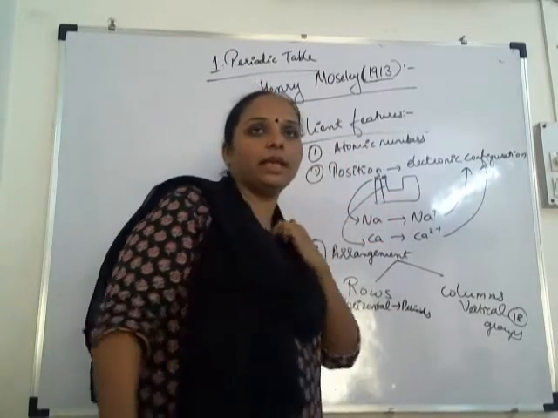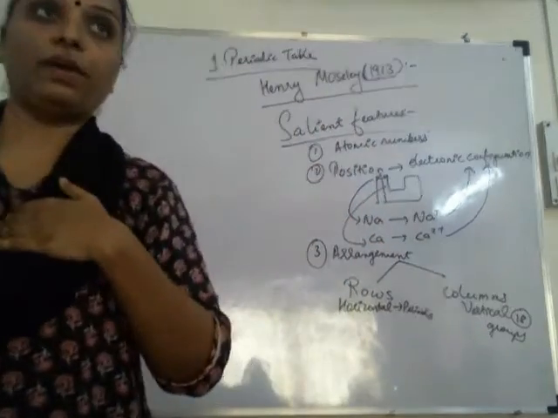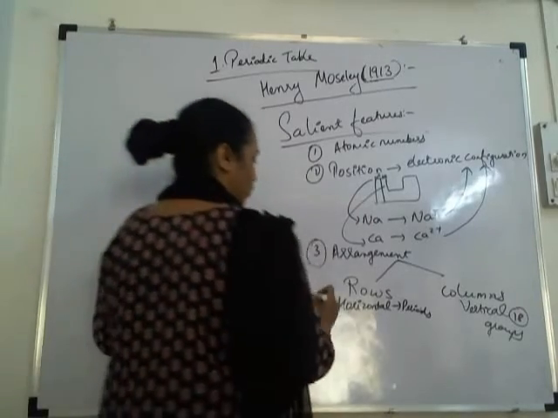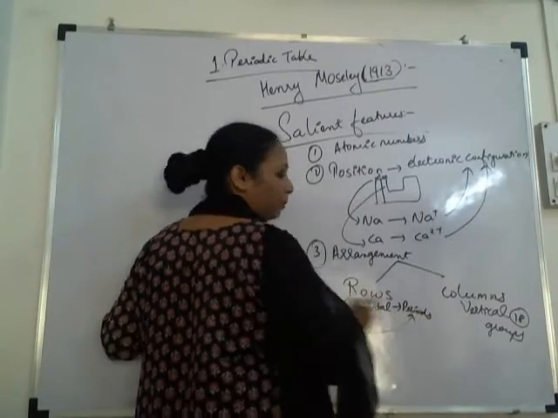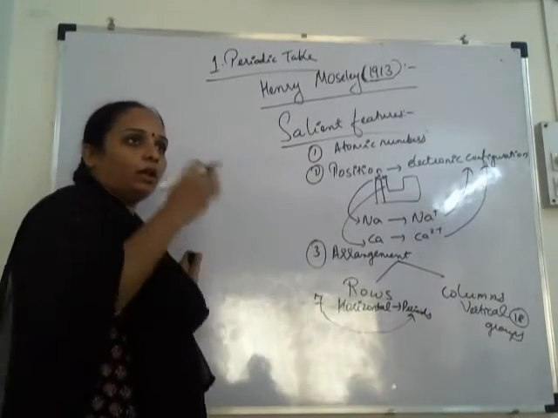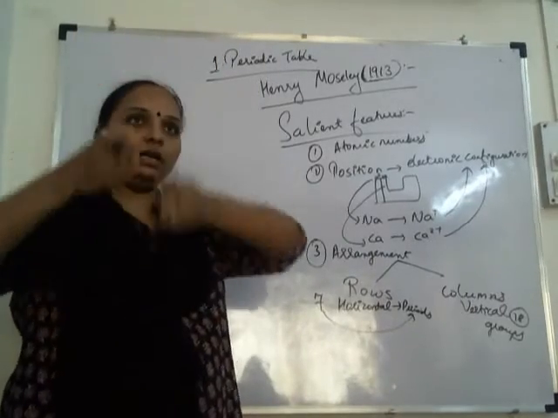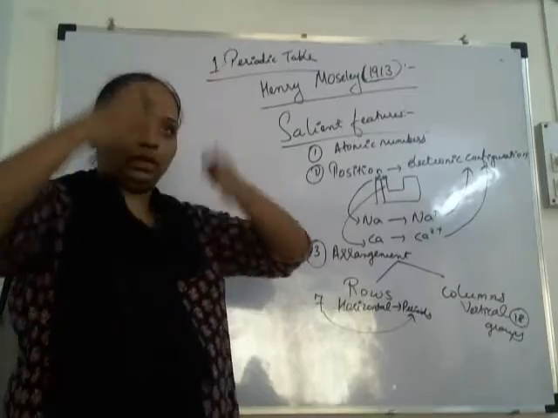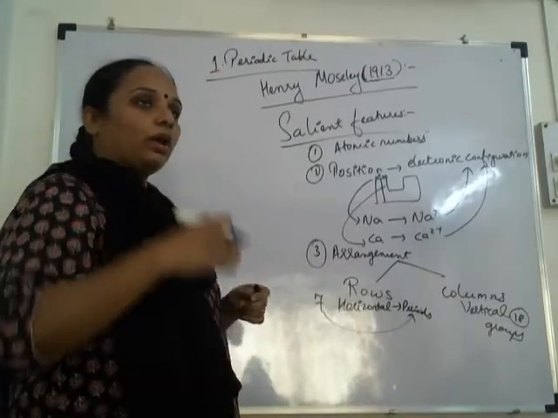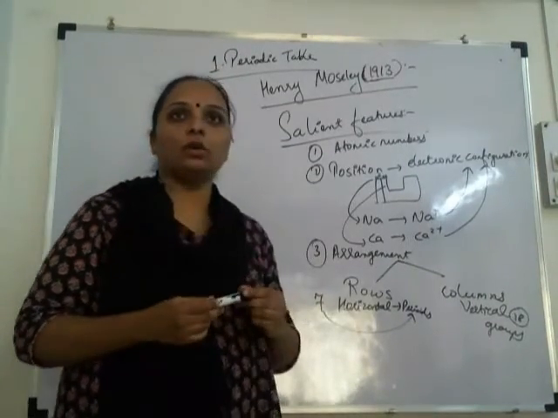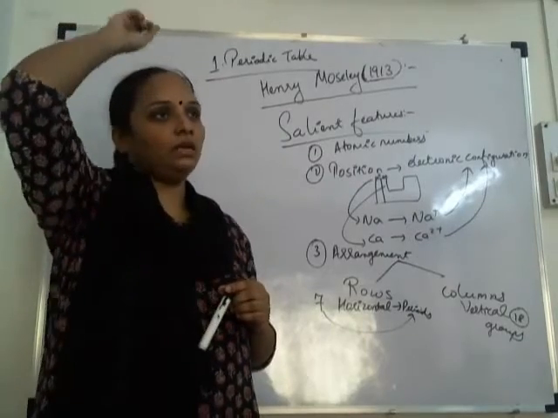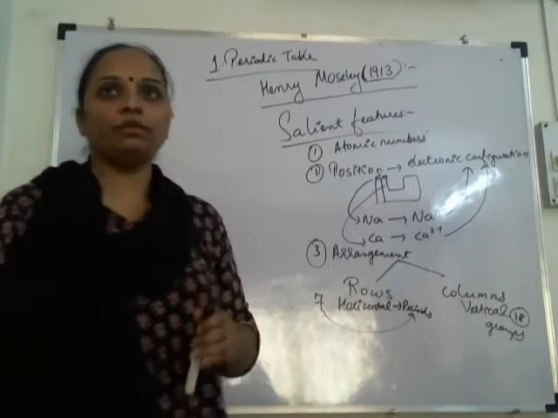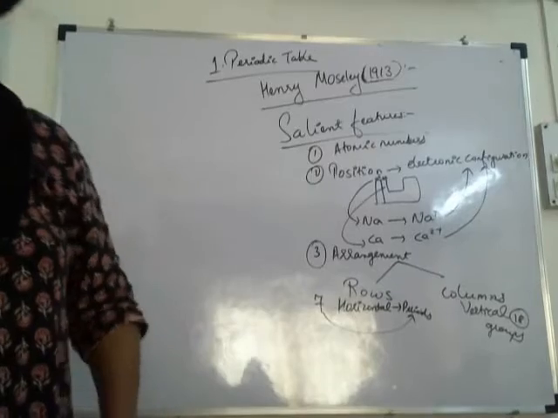How many rows are there? 7. Very good. They are called periods. And how many columns are there? 18. Vertical columns are 18, which are called groups, and the last group is the zero group, which consists of noble gases.